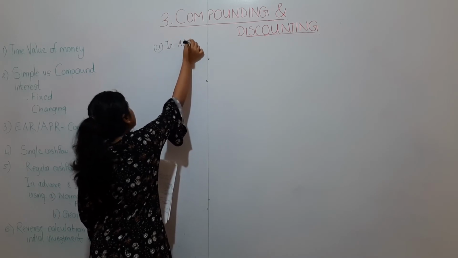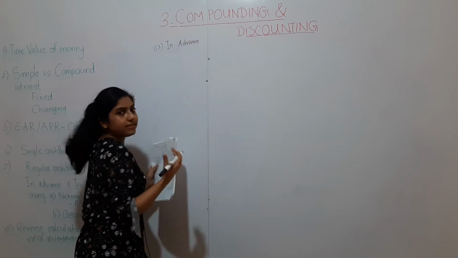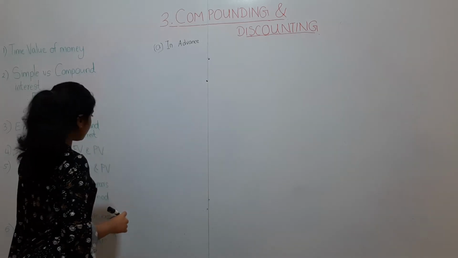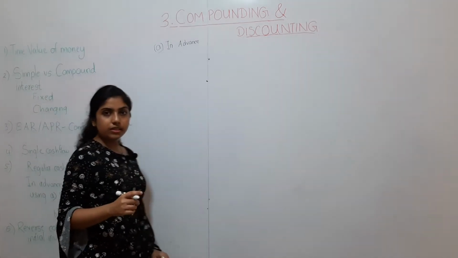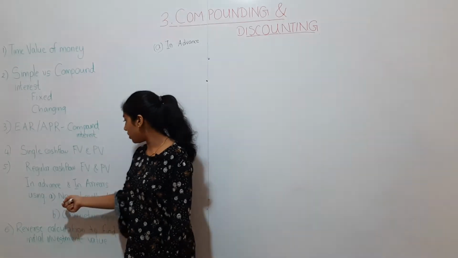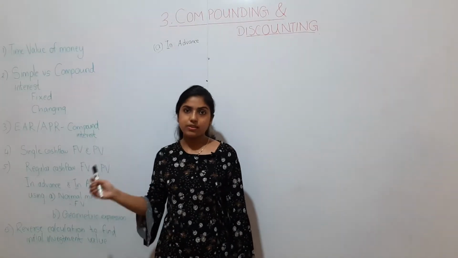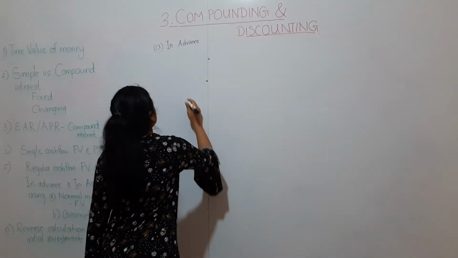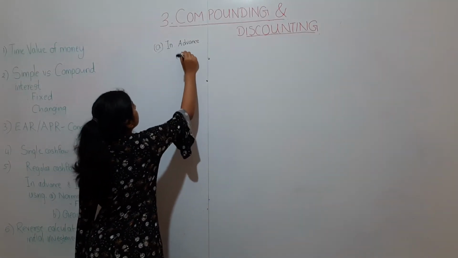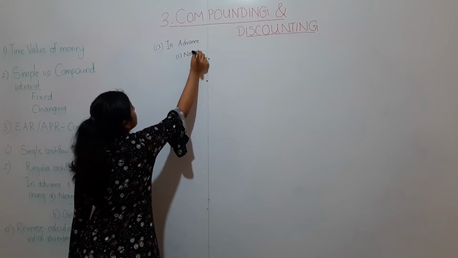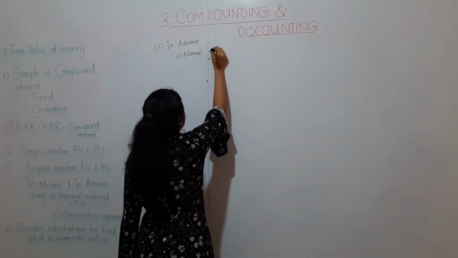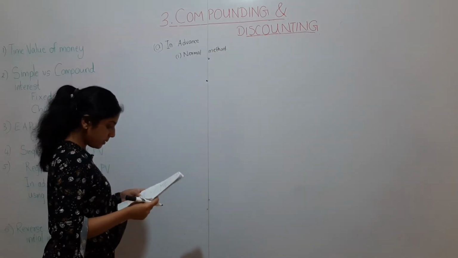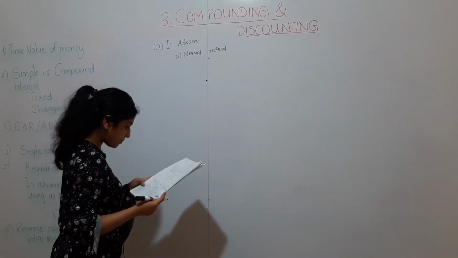Advance means, for example, imagine like this. I will show the example using the first method, which is called the normal method. Then straight away you can all understand. In the normal method, this is like the logical method. So let's first draw a timeline for the question that they have given.